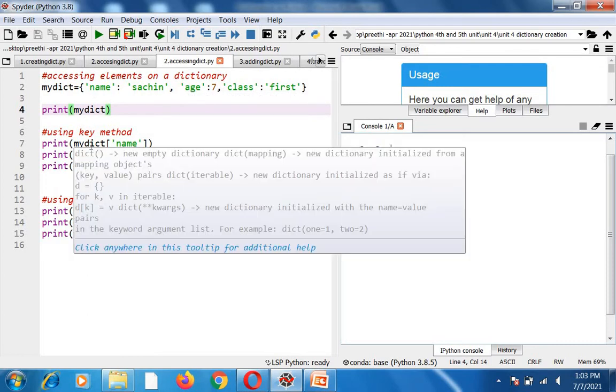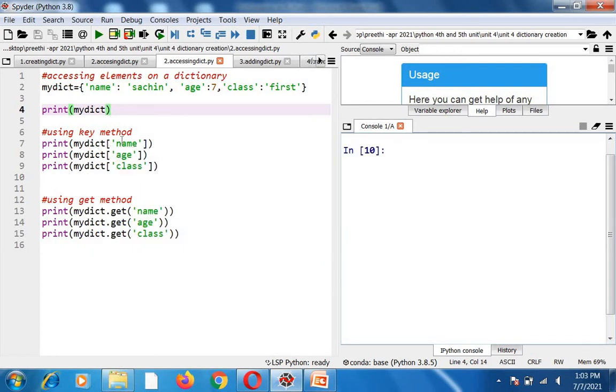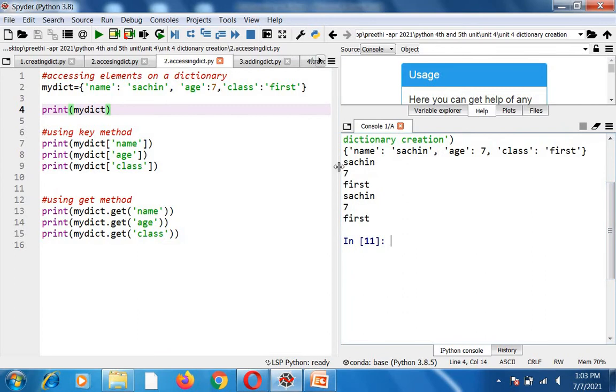So I have told you that you can use two ways. One is by using the key. That means you have to mention the variable name my dict. Within the square bracket, you have to mention the key part, name, age and class. If you give this, you will get the corresponding Sachin, 7 and first. Or otherwise, I can use it like this, my dict dot get of name, my dict dot get of age, my dict dot get of class. So when you run this program, you can see Sachin, 7 and first is the output for these three print lines, and the next three outputs are the outputs of the next three print lines. I think you all understood how to access the dictionary values.